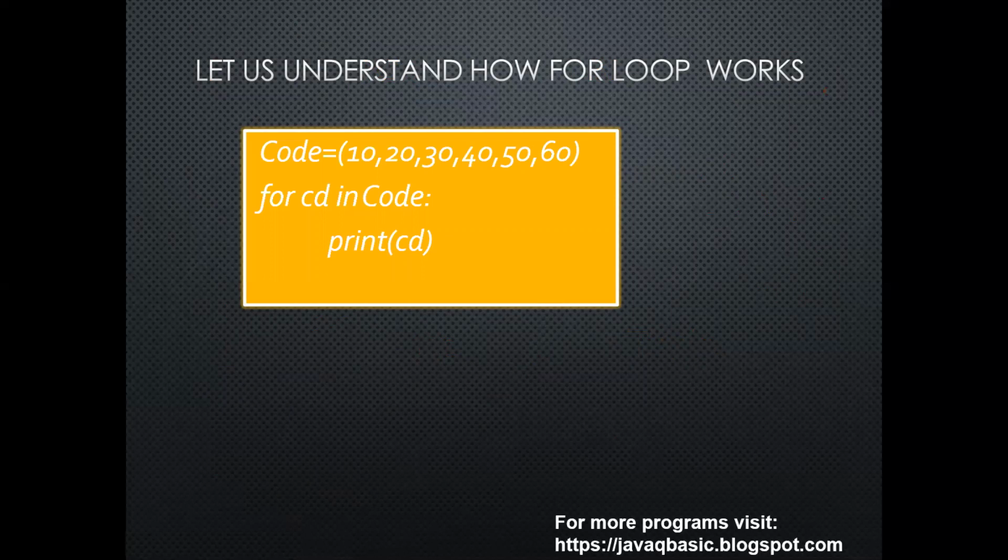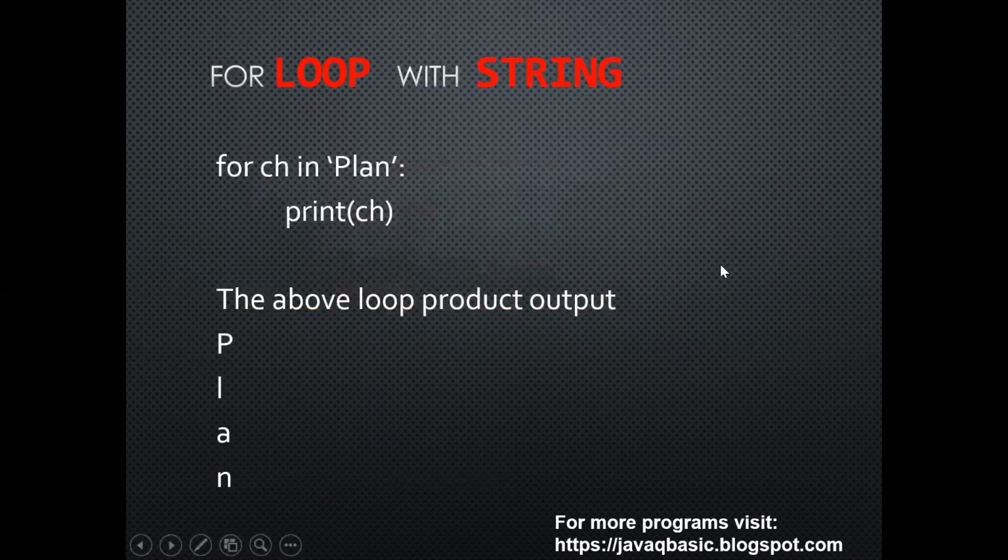Let us understand how the for loop works. Here you can see the same program, 10, 20, 30, 40, 50 and 60 is given in the code, and we are printing CD for CD in code. So it will display 10, 20, 30, 40, 50 and 60. For loop with string. For CH in plan, print CH. So whatever is written in the word, the characters of plan, it will be displayed like this, PLAN.